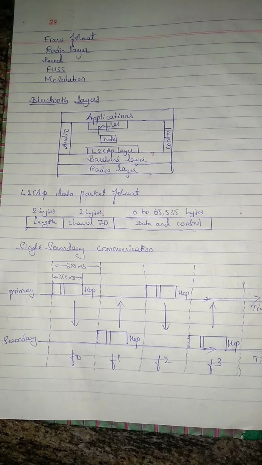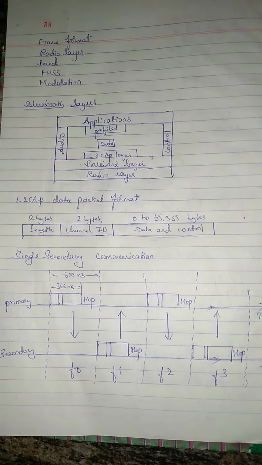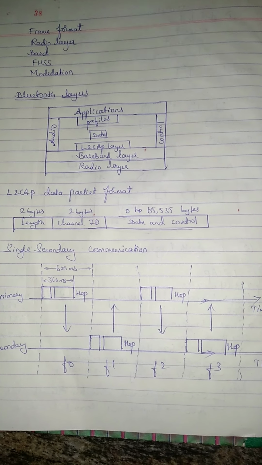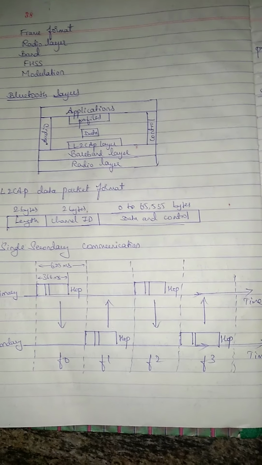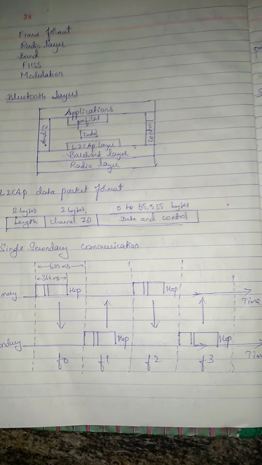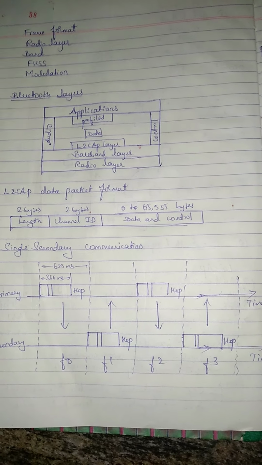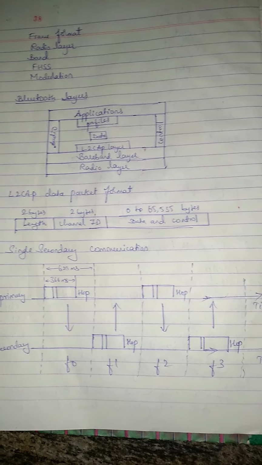The time is divided into slots of 625 microseconds. Even number slots are used for the primary and odd number slots are used for the secondary. Even numbers means 0, 2, 4, 6, 8, and odd numbers means 1, 3, 5 are used by the secondary.